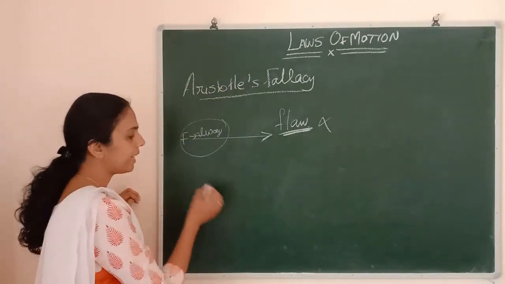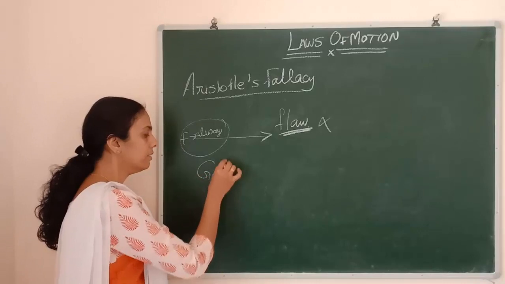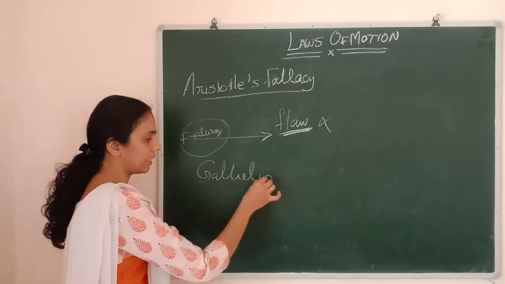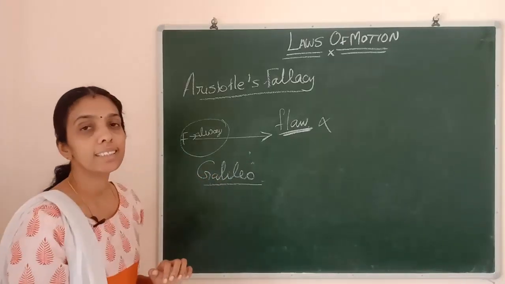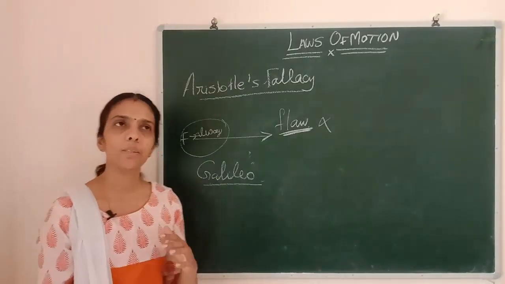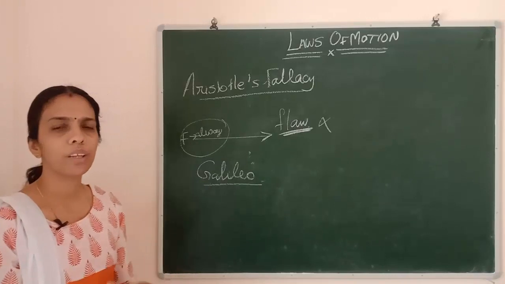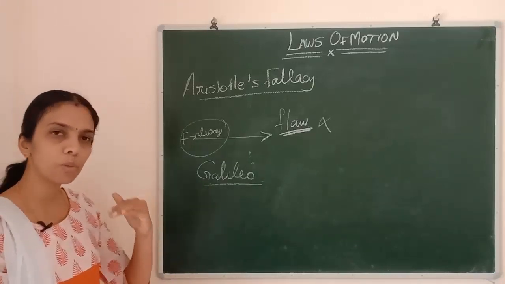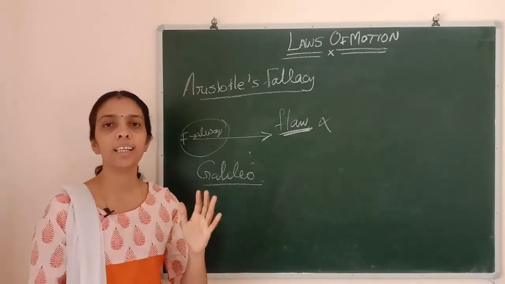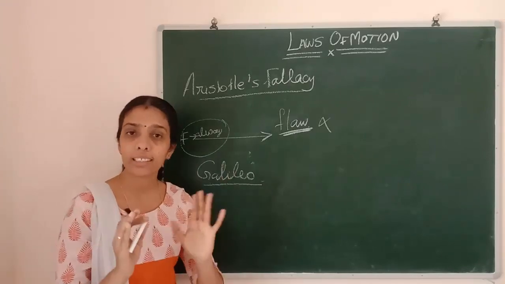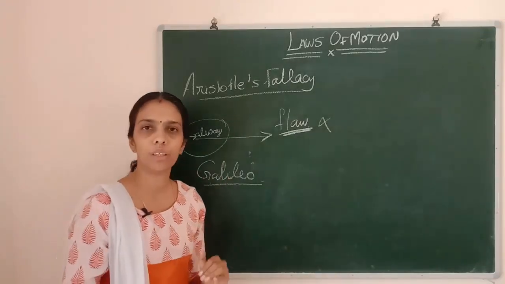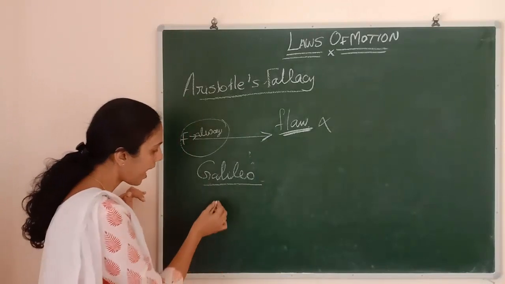The next one is Galileo's statement. He did some experiments relating to this. On an inclined, smooth, frictionless plane, he changed the inclination and tried his experiment.